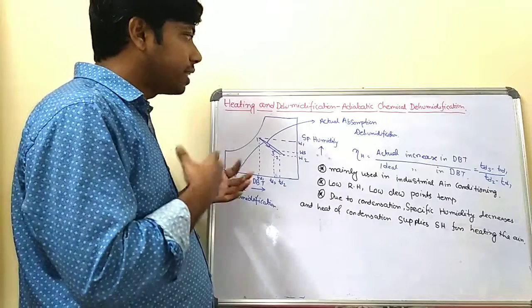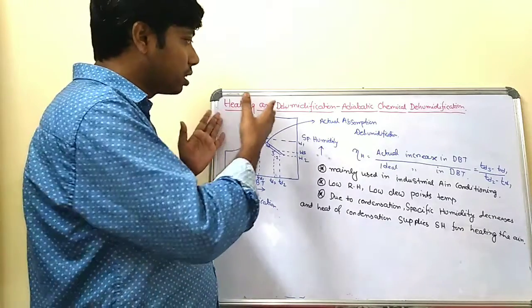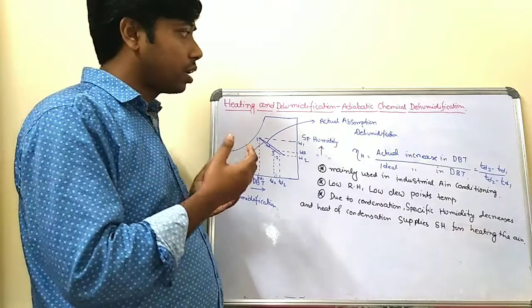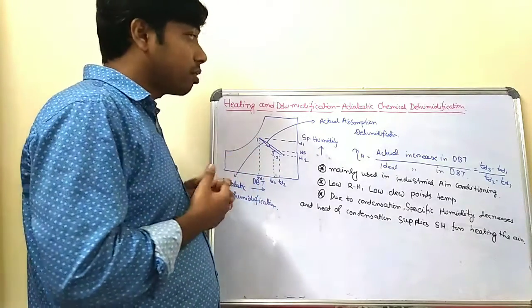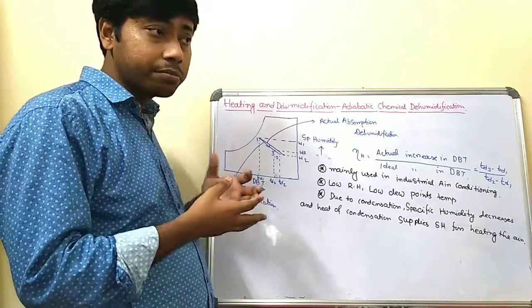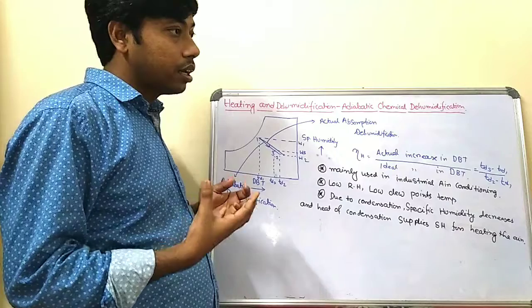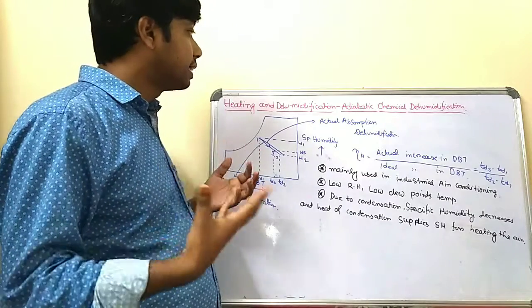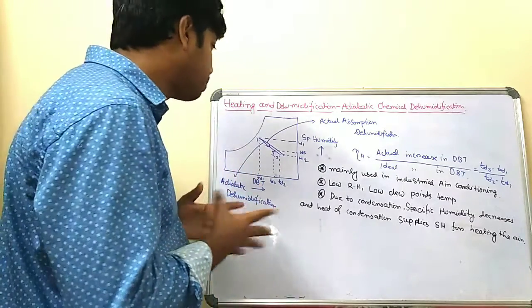So the arrangement should be such that both the dehumidification and the heating are done by chemical means, adiabatic chemical. There are some chemicals so that the process of heating and dehumidification completes. It is a summation of heating and dehumidifying.